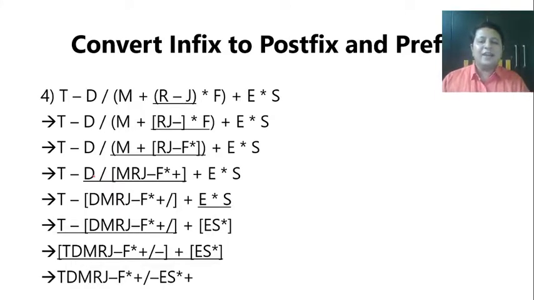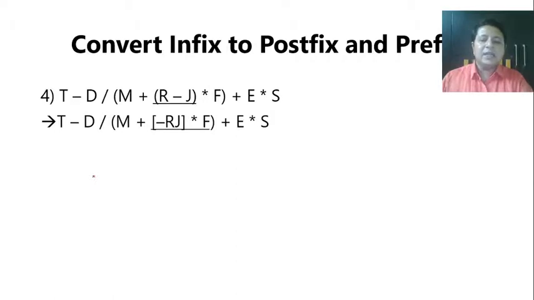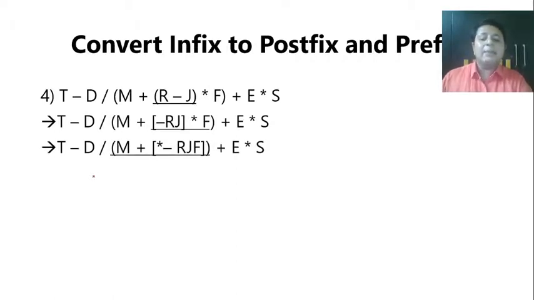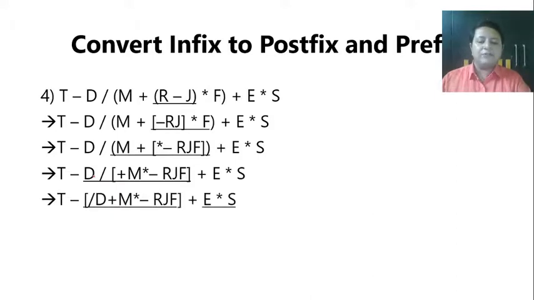Okay, fine. Now the same we have to do in prefix. Let's see. Again minus RJ, that will be multiplied with F, so star minus RJF. That will be added with M, so plus M star minus RJF. That has to be divided by, D has to be divided by this. So it will be slash D and then plus M star minus RJF.